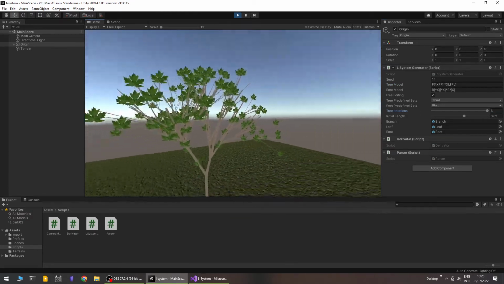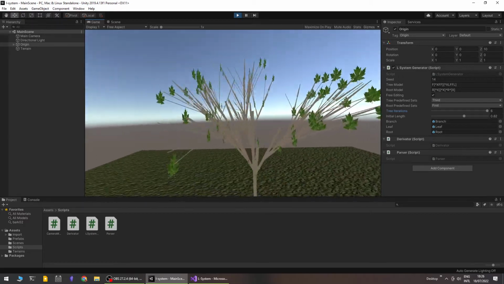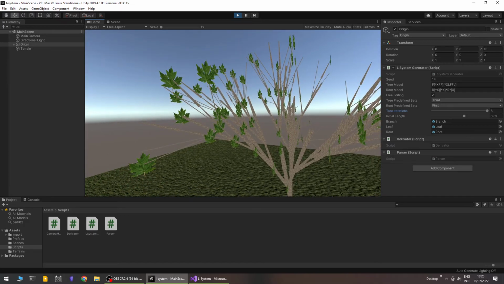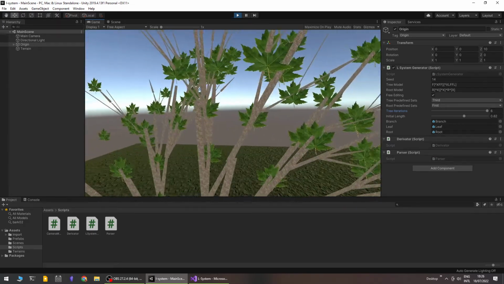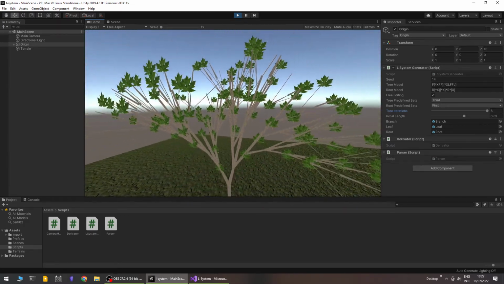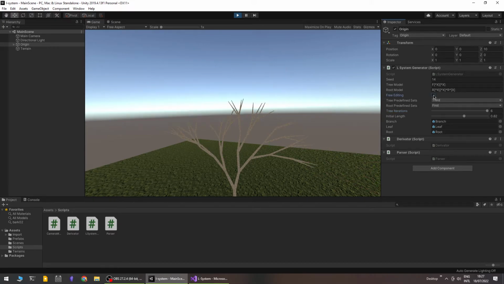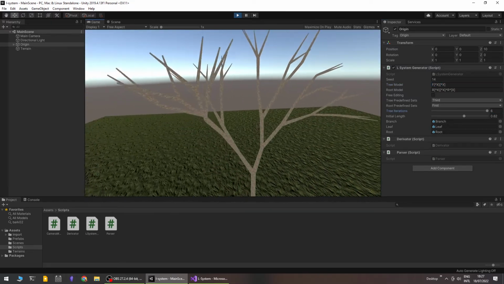Yeah, and it will grow into something that is not completely a mess, but in this case, if you want to revert to a grammar that makes sense, and the default grammar makes total sense, we just have to uncheck this checkbox, and we go back to the original grammar, for the branches. Of course, you can still play with the game.